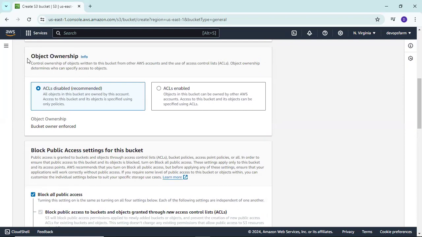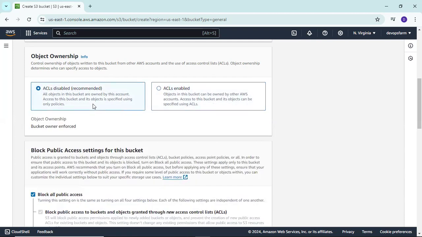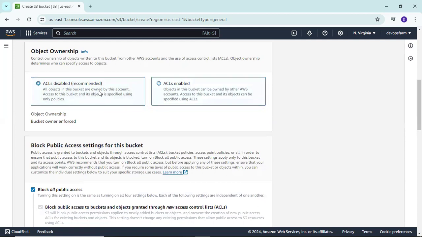Next we discuss object ownership. There are ACLs disabled, which is recommended, and ACLs enabled. With ACLs disabled, all objects in the bucket are owned by this account, and access to the bucket and its objects is specified using only policies. With ACLs enabled, objects in the bucket can be owned by other AWS accounts, and access to the bucket and objects can be specified using ACLs.